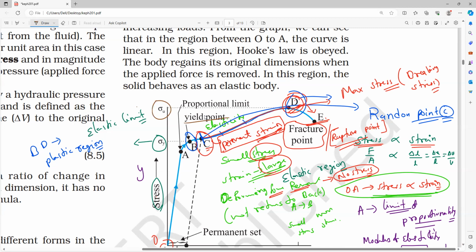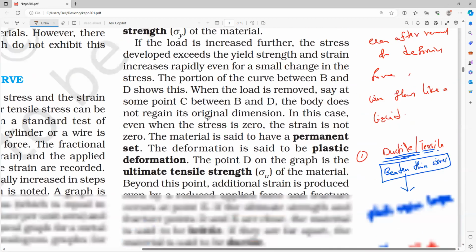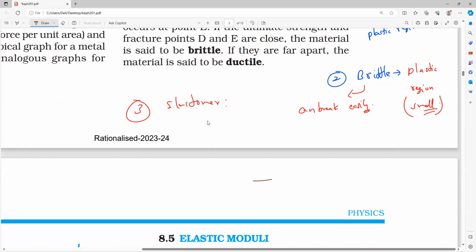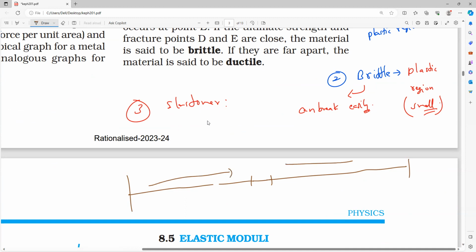Like a rubber band, you take it. A rubber band is not like a metal. What will happen? You can extend it a little bit, release it, and it comes back. Extend, extend, extend. After a certain limit, what will happen? No permanent change. Whatever length you stretch it to, if you release it, it will come back to the original shape. But if you keep stretching, there is no permanent region. Directly it will break. Am I right? Please respond, everybody. The breaking point will be attained after extending past a certain limit.